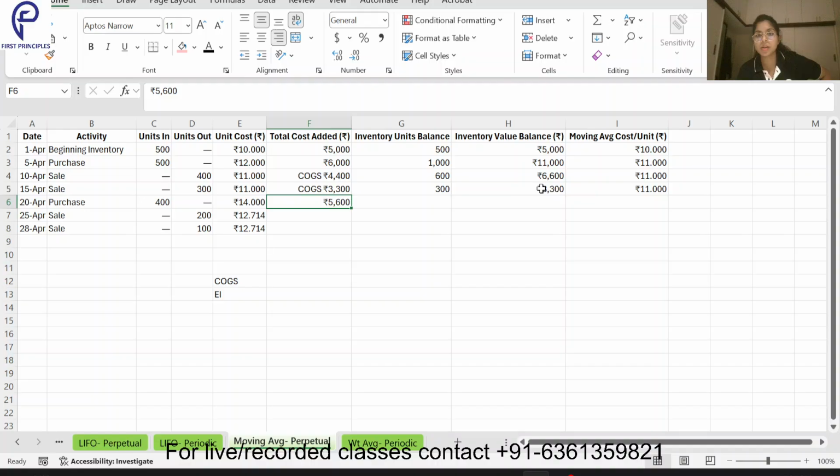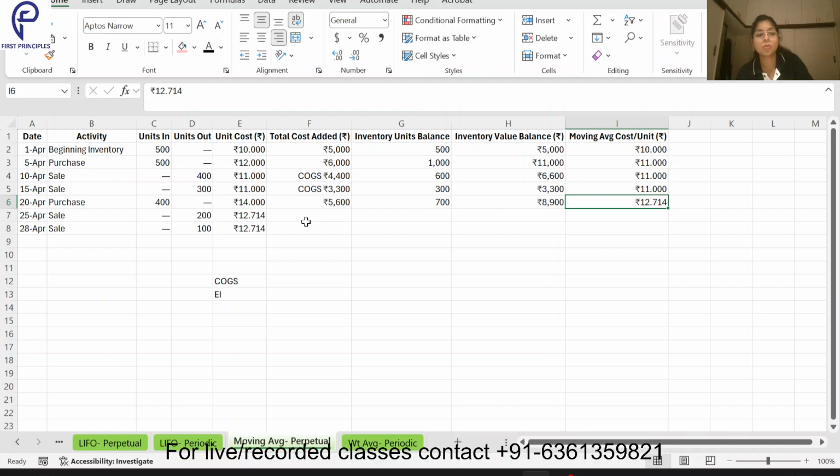What is the balance of the inventory? This 5600 plus 3300 becomes 8900. And the balance of units: 300 plus 400, this 700 becomes the balance. Now if I calculate the cost of 1 unit, 8900 divided by 700 is 12.714. So 12.714 becomes the cost of 1 unit.